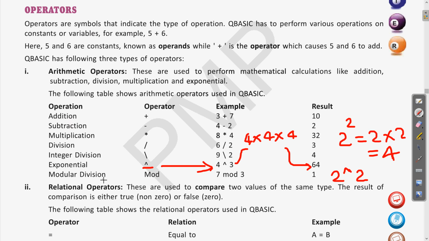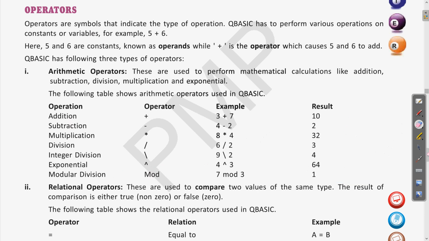So earlier we have seen division, integer division, and this one is the modular division. So what is the meaning of modular division? This will give you the remainder. Means if you are dividing something and whatever is the integer obtained, it will not give the decimal value, it will give you the remainder.